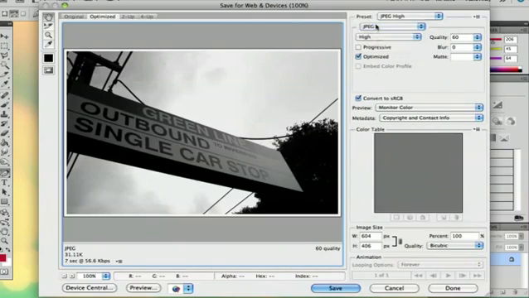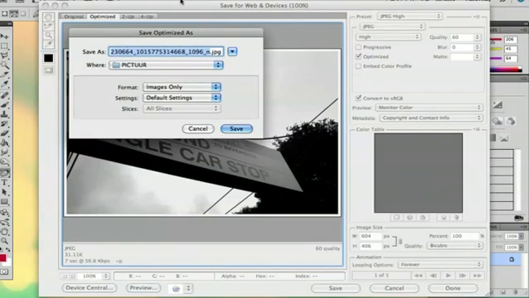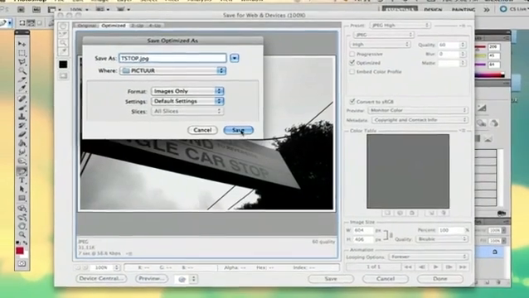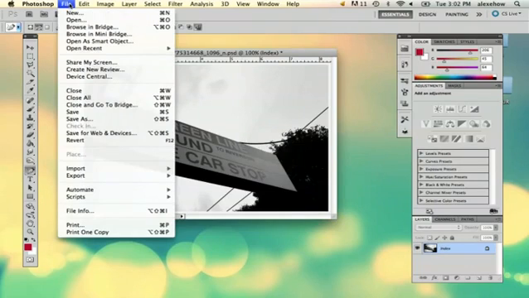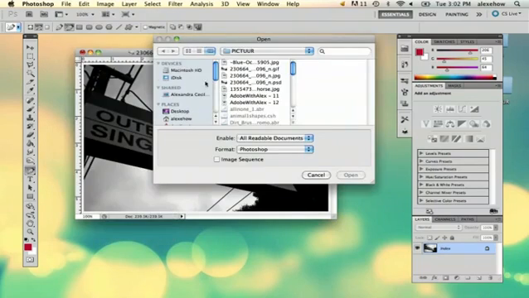And so select JPEG. And I'd say high or very high. I'd just select high because high quality wise is going to look just fine. And you say save, and then you save the picture. And then it saves, and then you go to open, and then look under your picture file, and it should be right there.